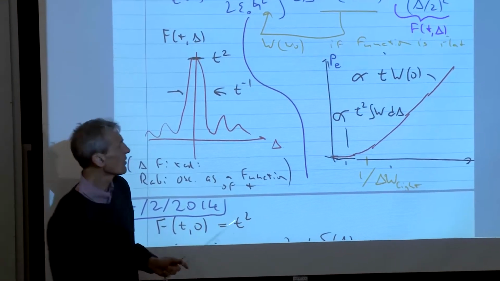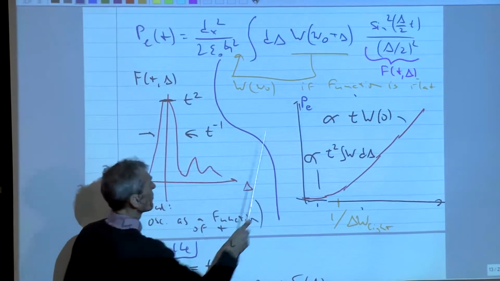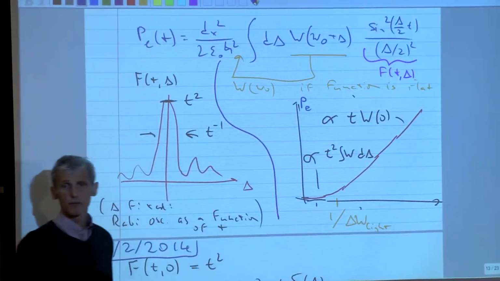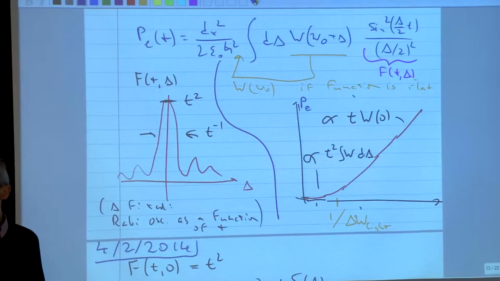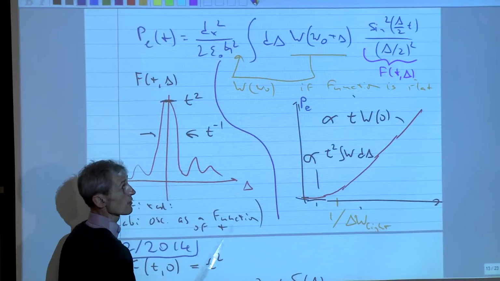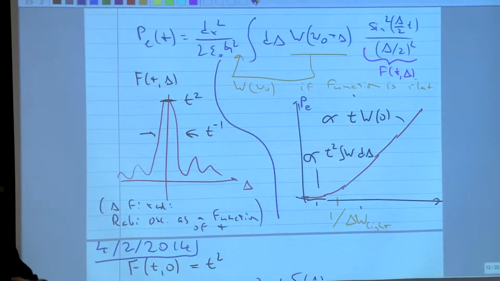And only when the bandwidth of the spectral light dominates, when we can replace this by the delta function, then we are in the regime which you all know as Fermi's golden rule, where we have a rate equation. And it all comes from this formula. It all comes from assuming Rabi oscillations, but then performing the spectral integral over the Rabi oscillation. This takes us from the narrowband case to the broadband case.